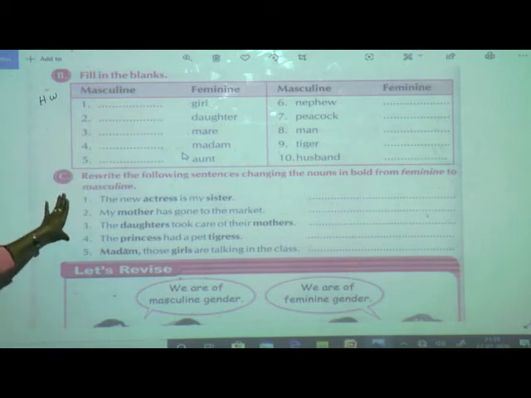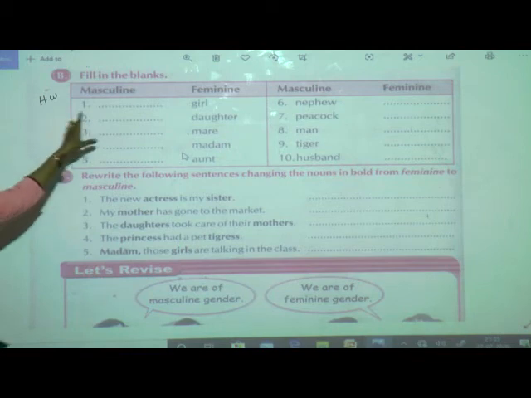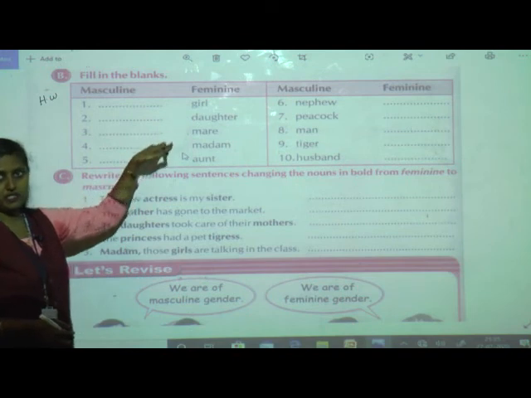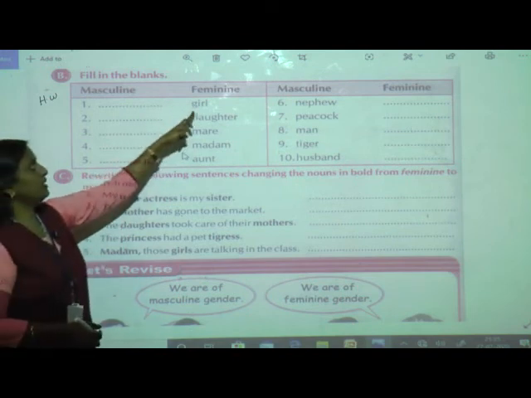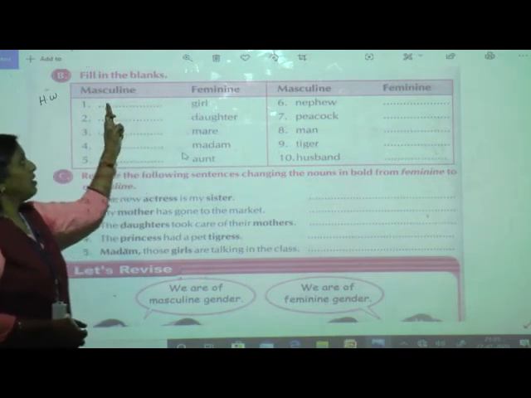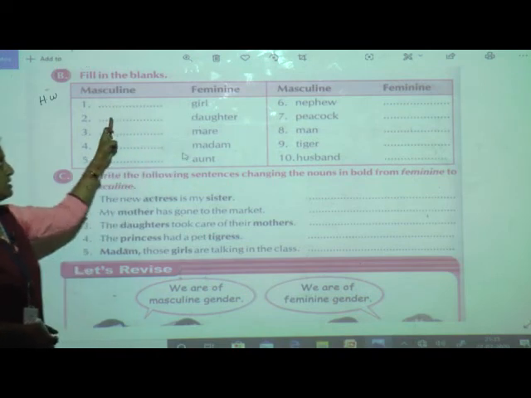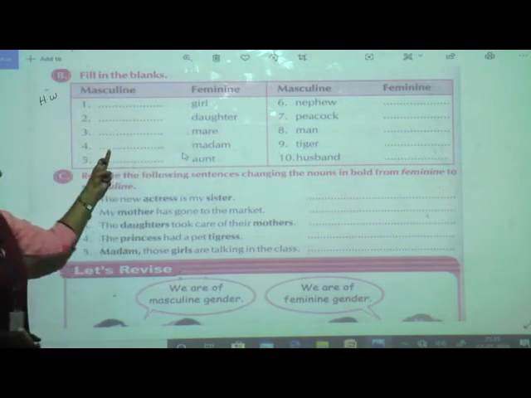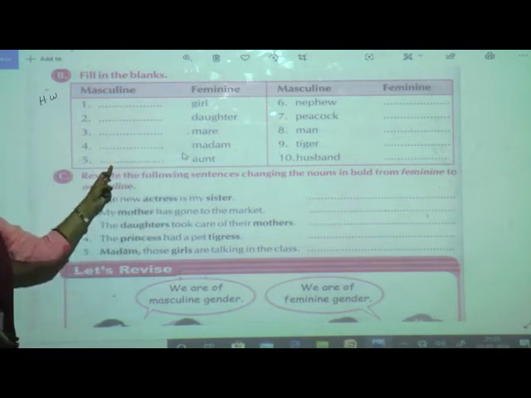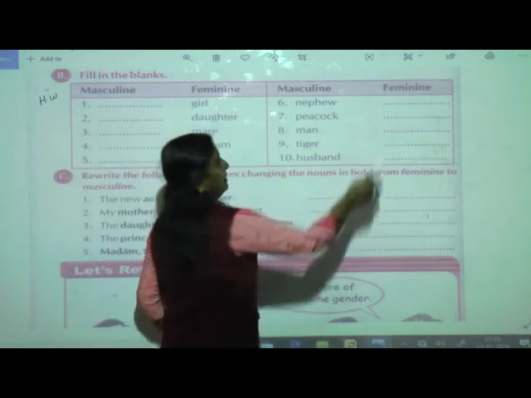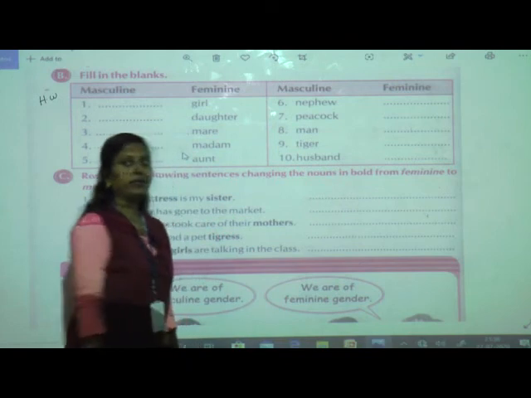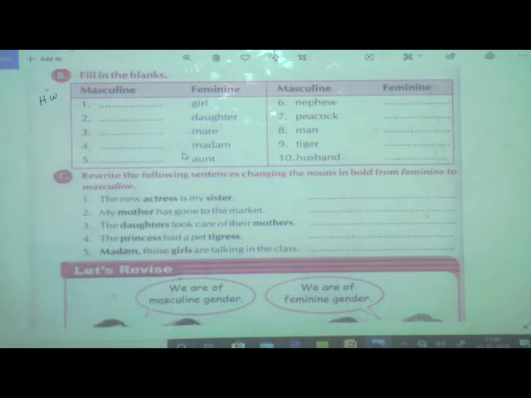Now we are going to solve exercise C. Then once I will tell you what is the answer of this. Here masculine gender you have to write. Already feminine gender is given over here. So what is the masculine gender of girl? Girl, boy. Daughter, son. Maid, horse. Madam, sir. Aunt, uncle. Nephew, niece. Peacock, peahen. Man, woman. Tiger, tigress. Husband, wife.